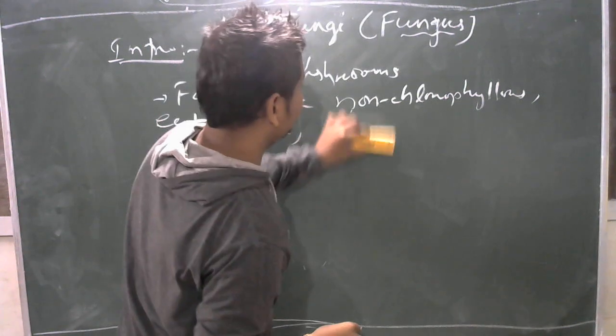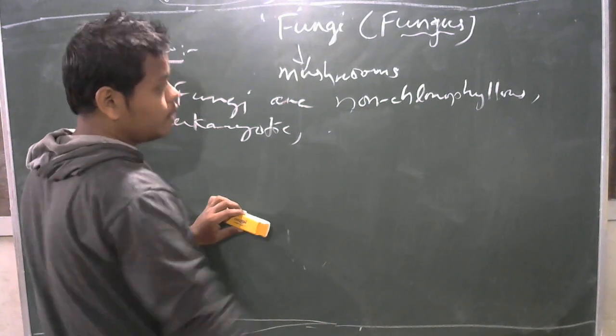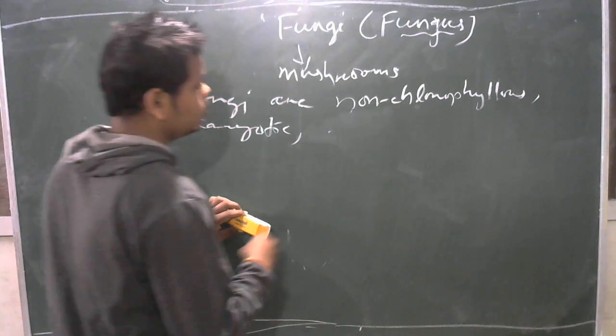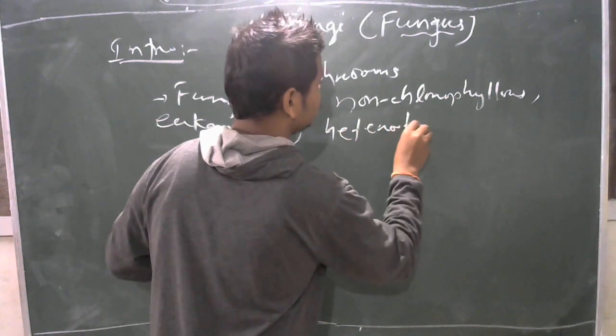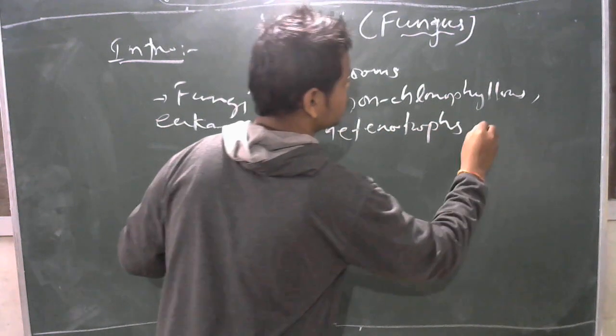You may also say heterotrophs. Due to the absence of chlorophyll, they depend upon others for their nutrition. That's why they are called heterotrophs. Heterotrophs, T-R-O-P-H-S. Heterotrophs, thallophytes.